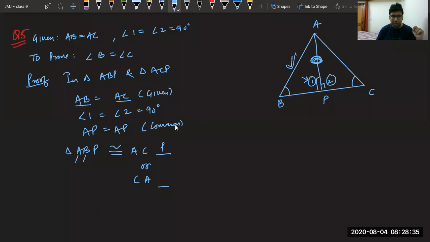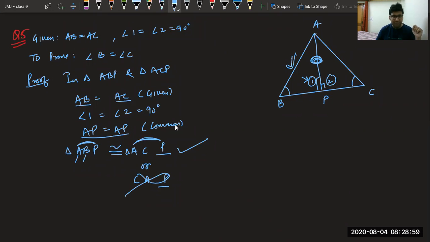P. Okay. Now we have to check which one is correct. ACP is correct or CAP is correct. Let's see. The second one is AP equal to AP. AP is first and third. In this case, AP is first and third. In this case, it is not. So it is wrong. This is the correct name. So triangle ABP is congruent to triangle ACP.